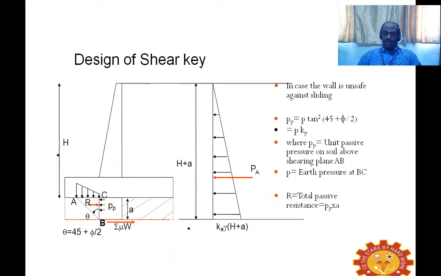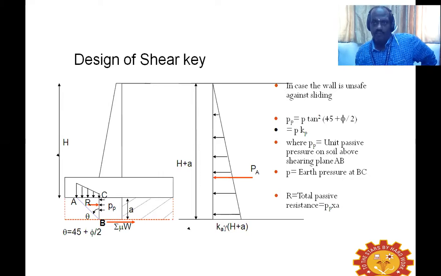And suppose it is sliding, that means it is unsafe against sliding. In that case, what should be done? How can we improve the frictional force?